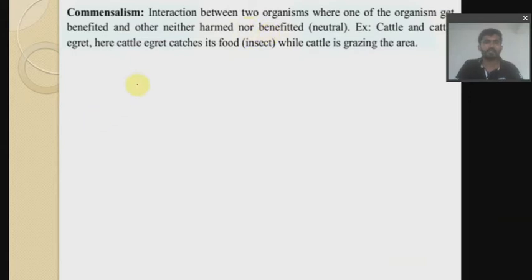So it means, for example, we have a species A and a species B. I will take cattle and cattle egret.